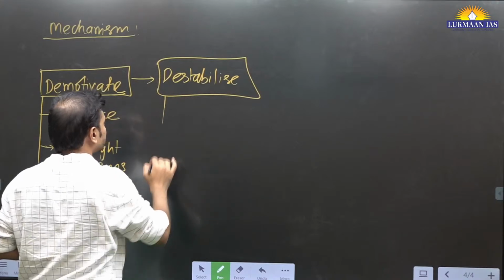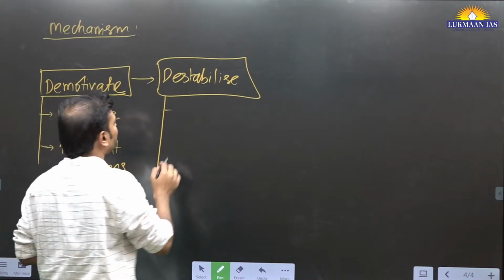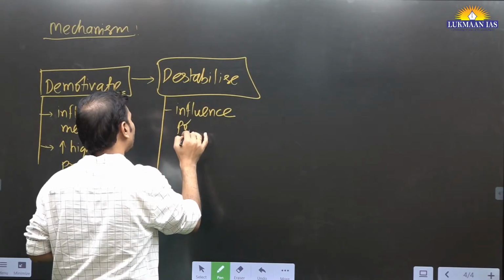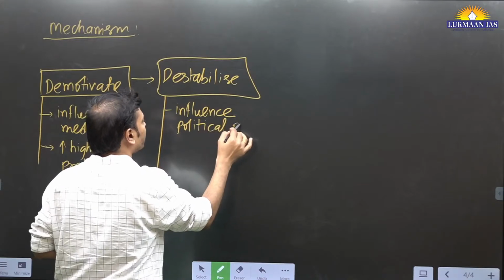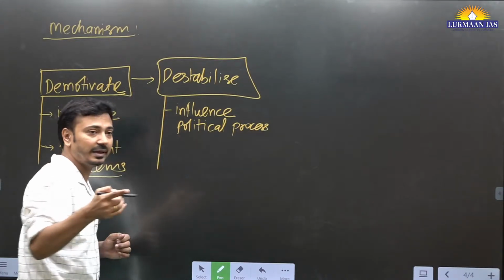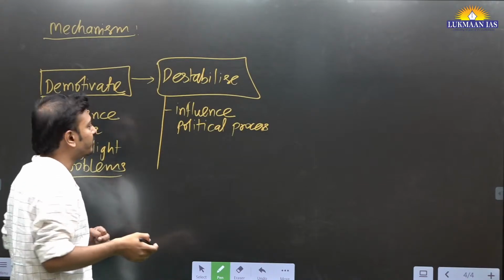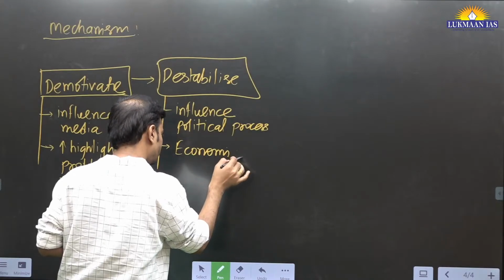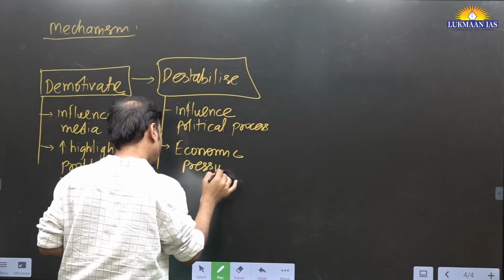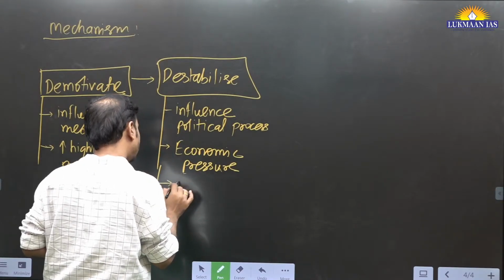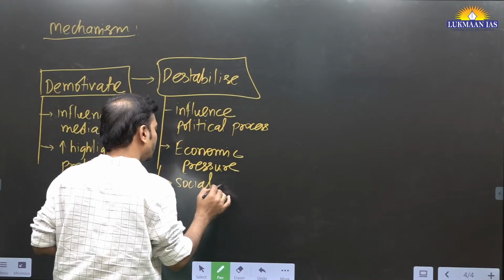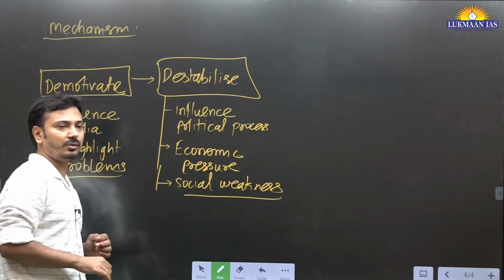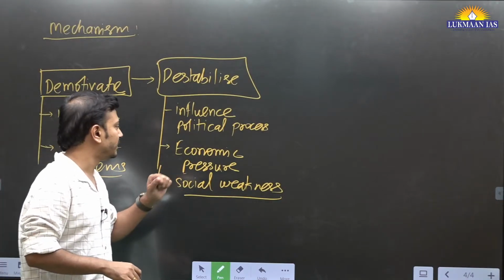Destabilize. How are they doing this destabilization? They will try to influence political processes like elections. They will try to indirectly influence the electoral process. Okay, they will try to influence through economic pressure. They will try to exploit the social weaknesses that are present in the society.